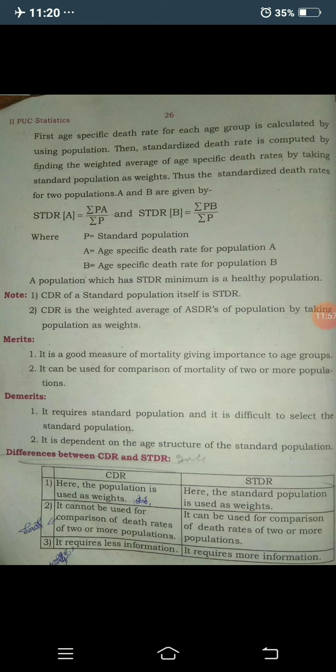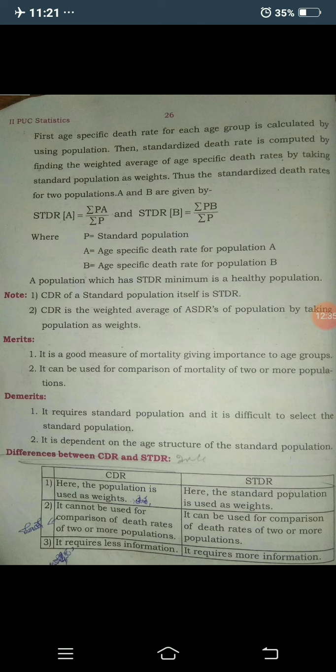And the demerits. First, it requires a standard population and it is difficult to select the standard population. Second, it is dependent on the age structure of the standard population. When you consider the population according to the age specific death rate, the age groups are given along with the corresponding population and deaths, but you have to concentrate on whether the death rate is quite high, quite low, or constant.